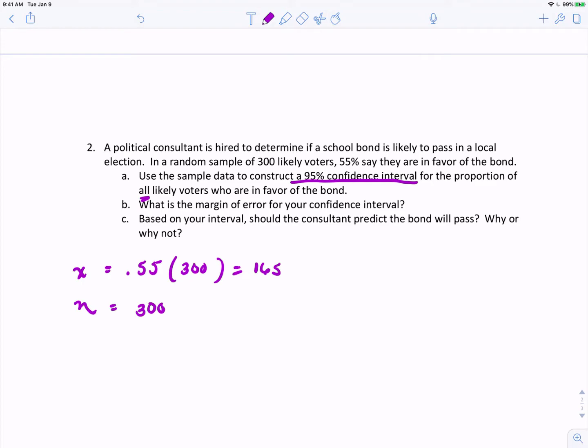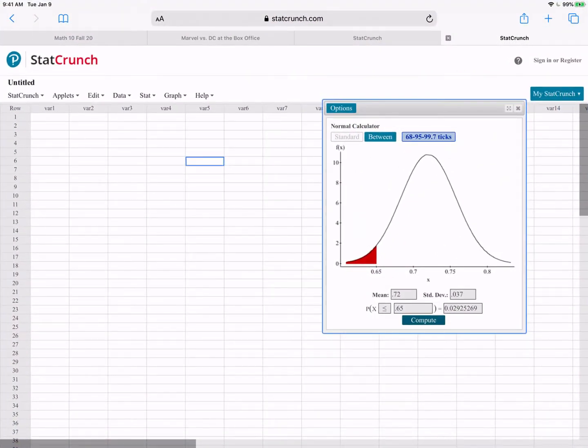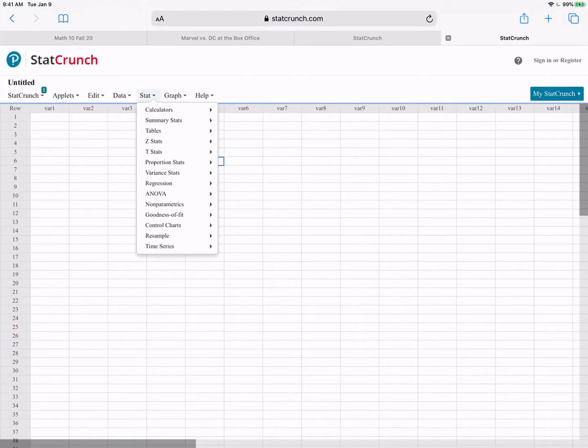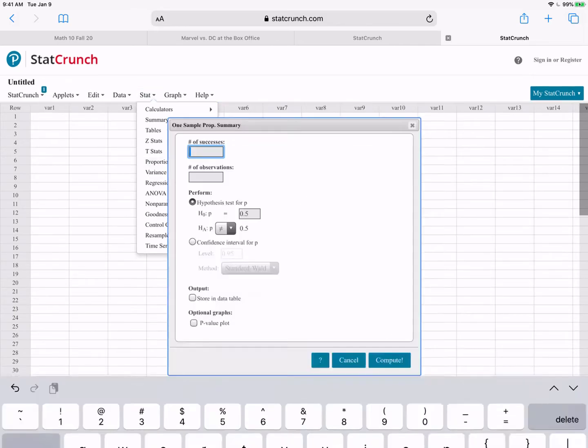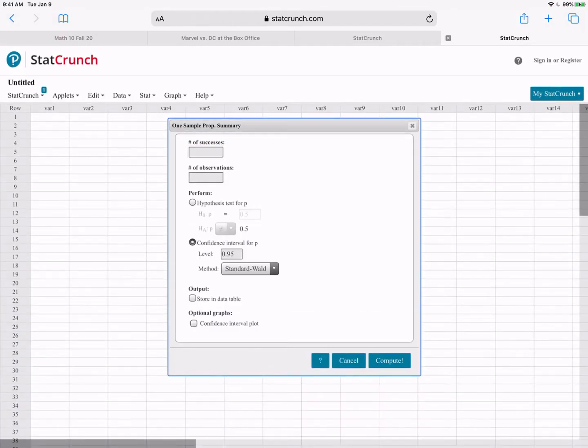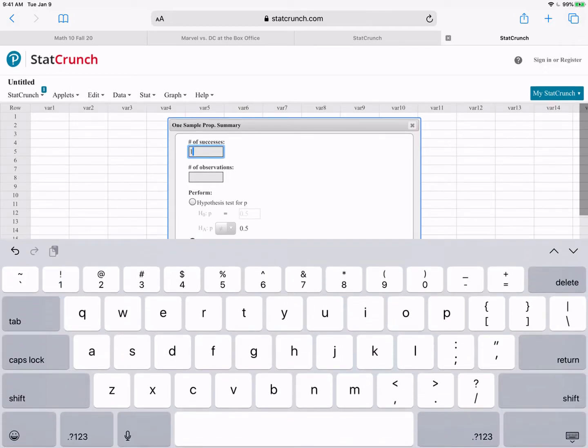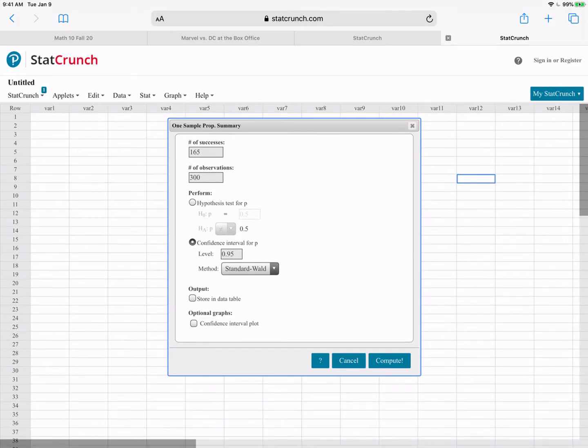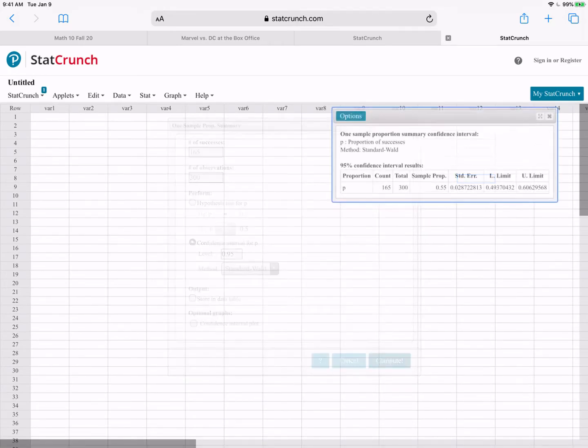So we'll go to StatCrunch. And we'll come here to Stat, Proportions. We only have one group, and we have a summary. So make sure that you remember that this time we're doing a confidence interval, not a hypothesis test. So we'll make sure that confidence interval is marked. And here, the number of successes was 165 out of 300. And we have a 95% confidence interval in our box, and we'll compute.